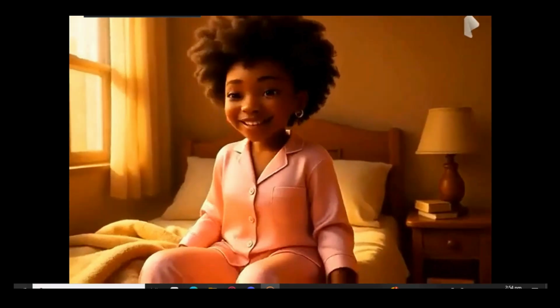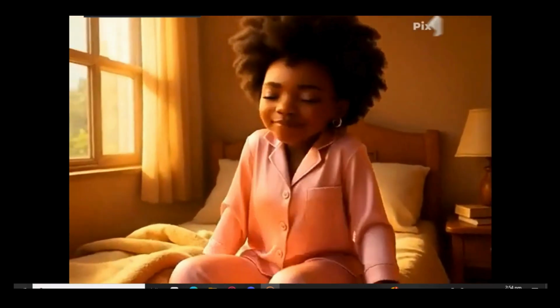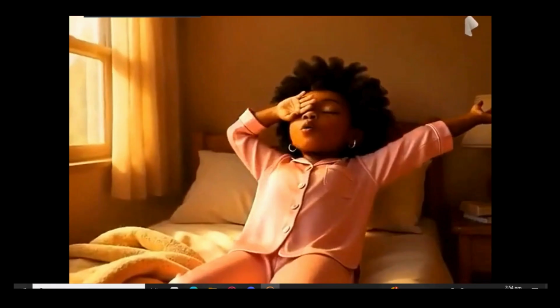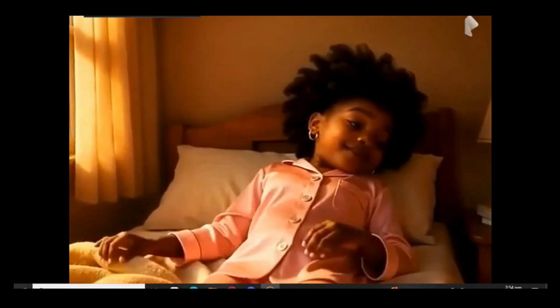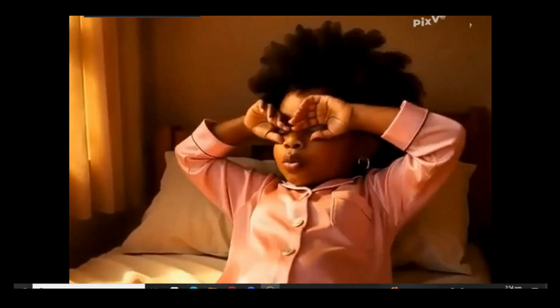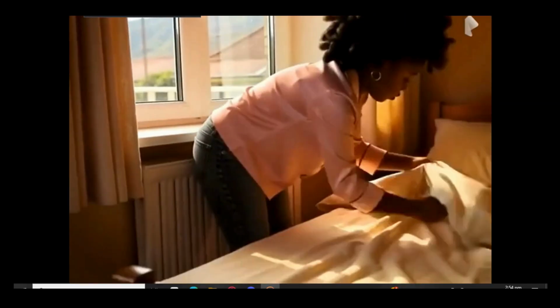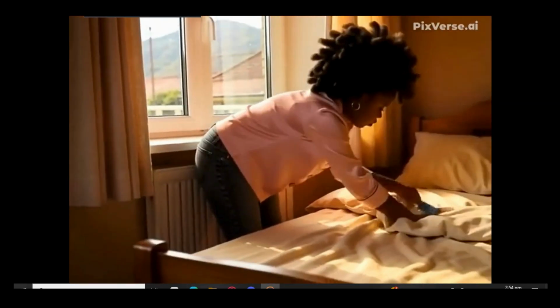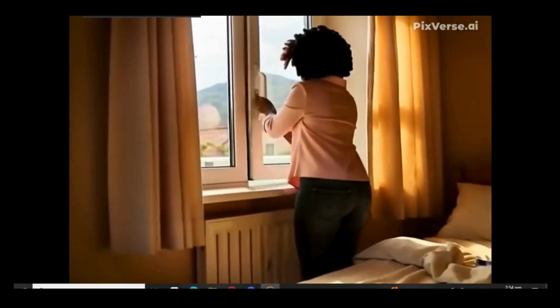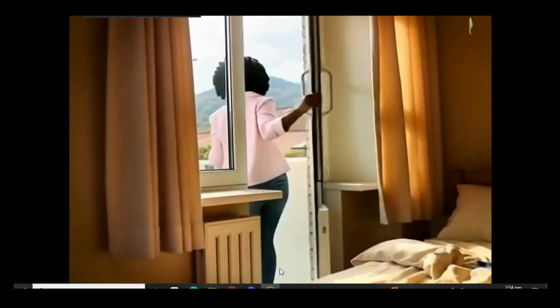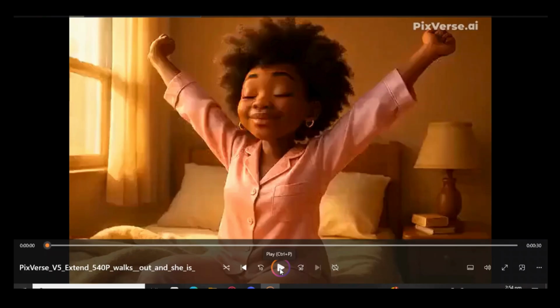So she's waking up this way, and then she's wearing the pajamas, and then she's actually lazy to wake up. She doesn't feel like waking up. She's still in the morning, so she's tired. As you can see, she's busy fixing the bed there, and then she goes that side, and then she just opened the door, and that door looks like she's going outside.